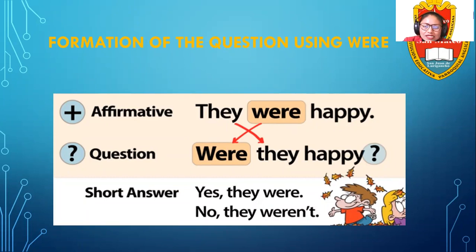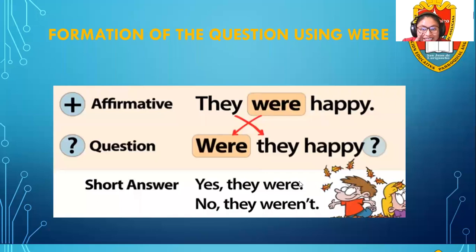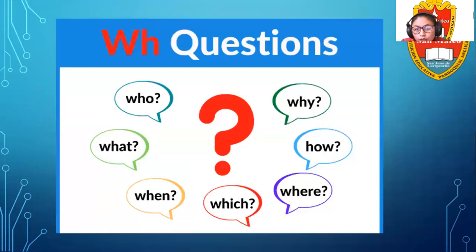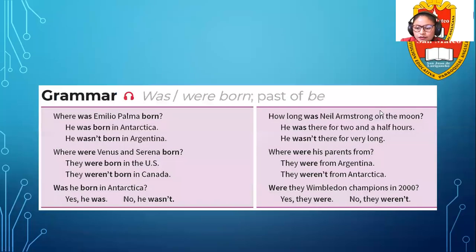But what happens when we see a WH word or WH question word, like who, what, when, which, where, how, and why? What are we going to do in that situation? Look, in this chart, we are going to analyze that.